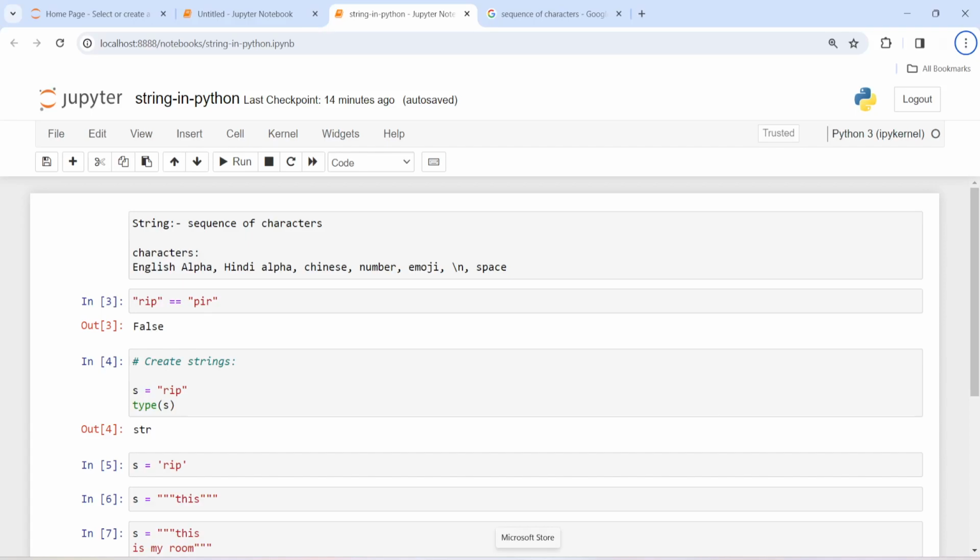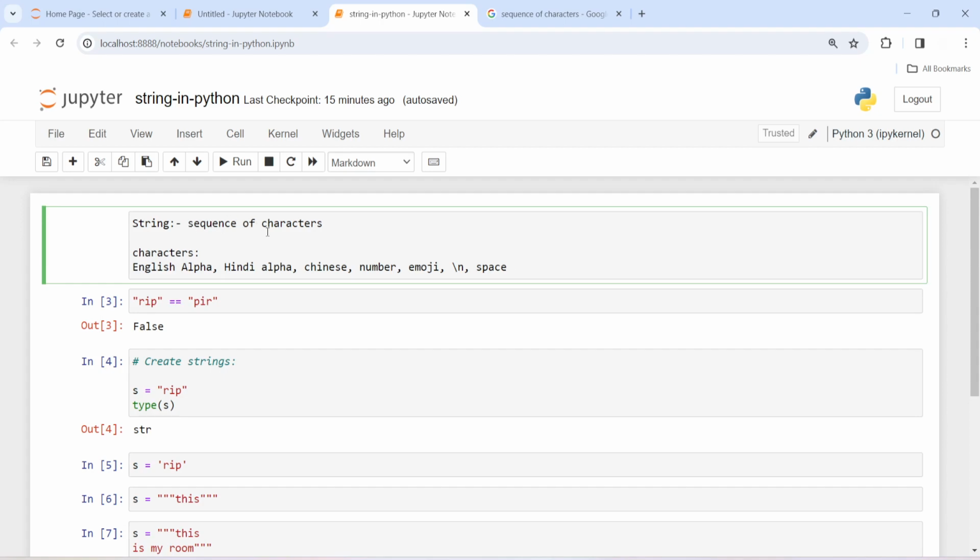So in this video we will see strings in Python. A string is a sequence of characters. So what are characters? Characters can be English alphabets, Hindi alphabets, Chinese alphabets, numbers, emojis, and even a new line or a space is included in characters. So can we say a string is a group of characters?